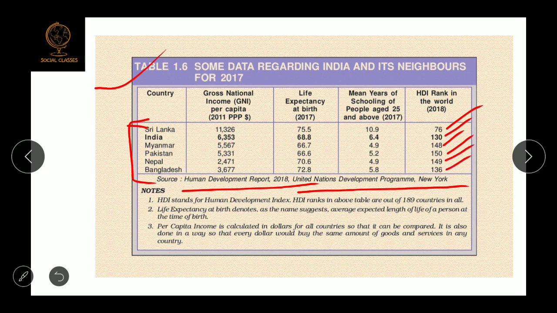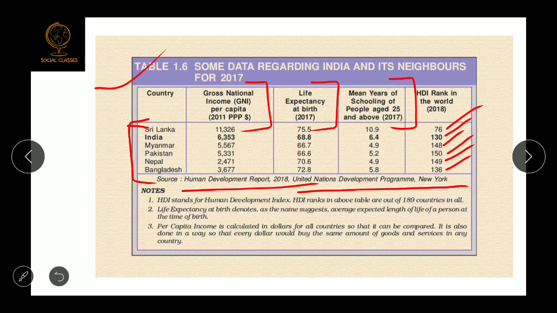So Sri Lanka had the better performance in the Human Development Report as compared to India. Why is it so? Try to understand this. I told you three criteria are there: per capita income, life expectancy, and mean years of schooling. First we will compare India and Sri Lanka on per capita income. In India, per capita income is $6,353. In Sri Lanka, it was $11,326.